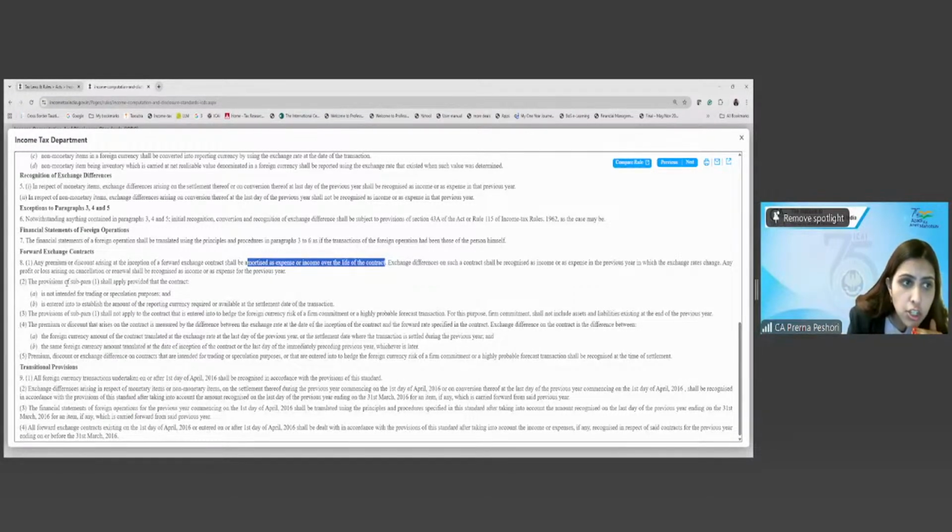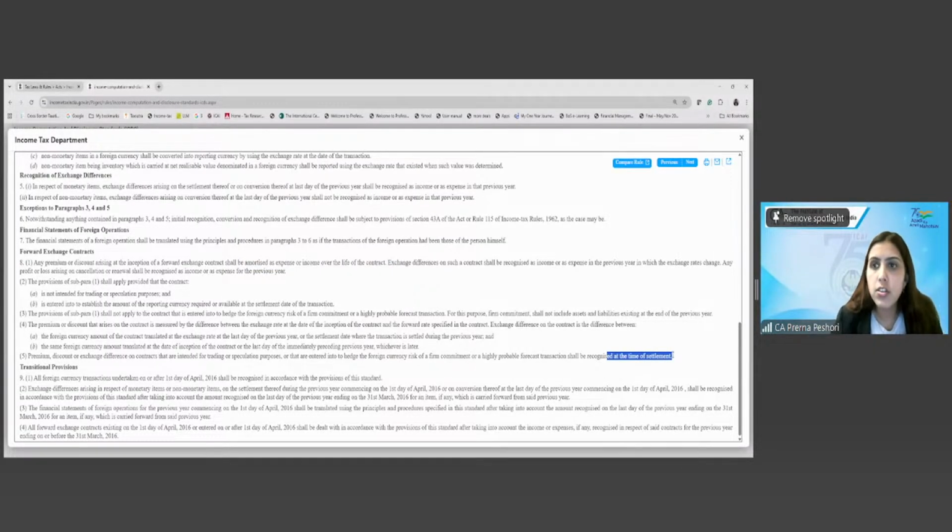In case it is for speculation or trading, whether para 1 will apply, the answer is no. So the amortization of the premium or discount over the life of the contract is applicable only when it is not intended for trading or speculation purpose, or it is not entered for the hedging. So the premium, discount, exchange differences on the forward exchange contract that are intended for speculation, or for hedging, shall be recognized at the time of the settlement.